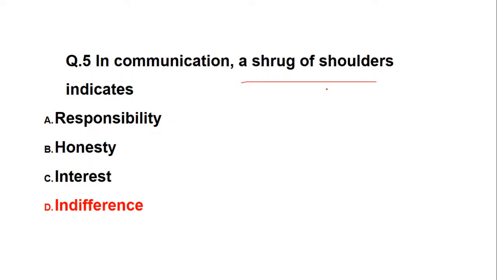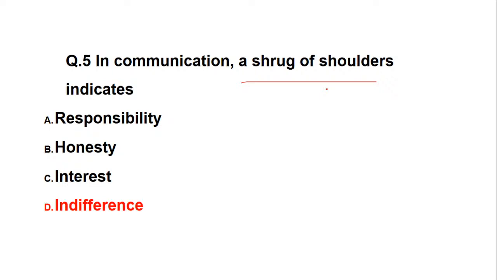So these 3 things you remember: either doubt, or ignorance, or indifference. So shrugging of shoulder means you are having a doubt in some communication, or you are talking about ignorance or indifference. Is it clear? Fine, so we can go ahead.